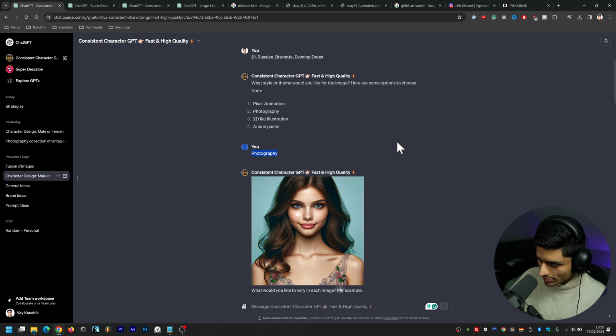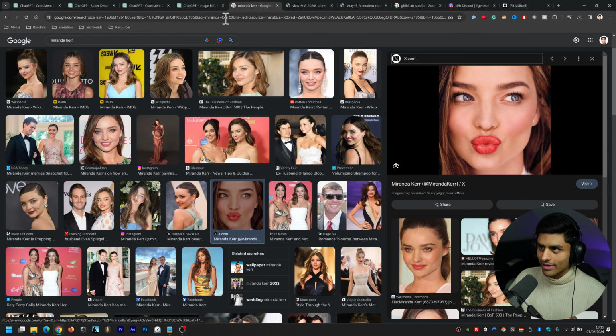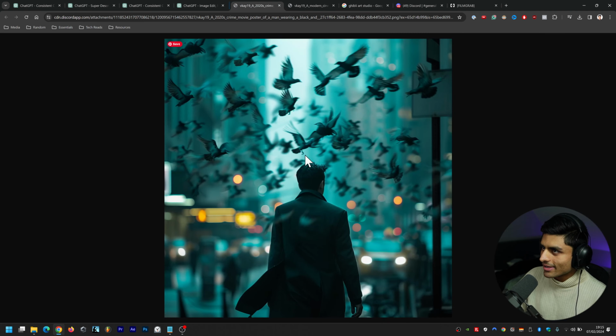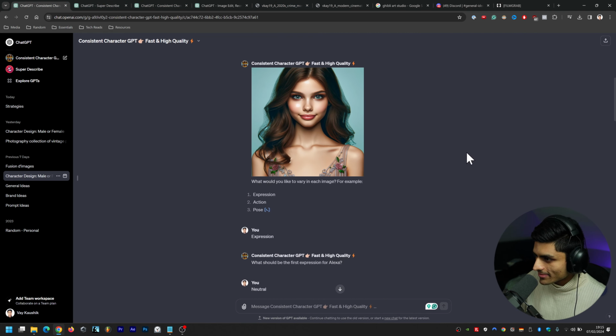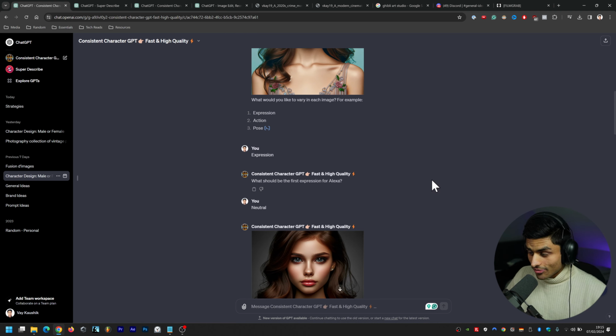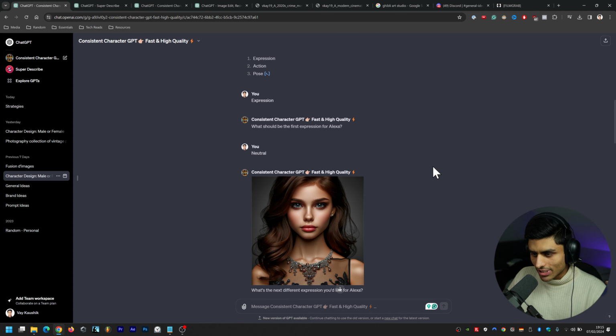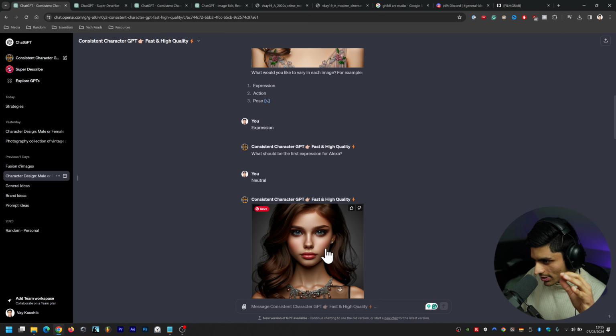And I did photography. Now, I don't know about you, but those eyebrows are very reminiscent of Miranda Kerr. If we look at Miranda Kerr, those eyebrows are pretty much exactly the same. So they must have used Miranda Kerr or something for their particular training set, because it really does look like her. Now, what should be the first expression for Alexa? So I said neutral. And it changed a little bit from what she looks like there to what she looks like here. Or maybe it's just the lighting. I'm not sure. Let me know what you think.